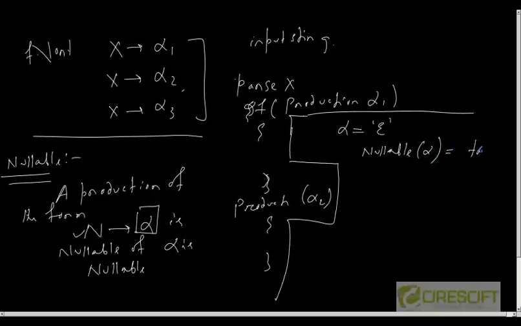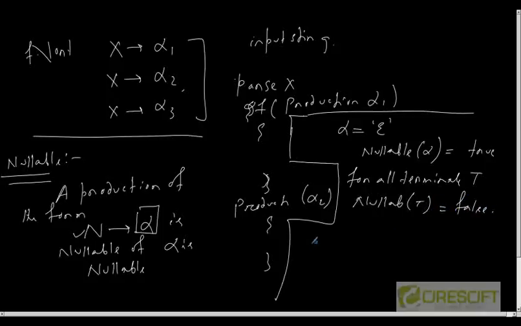It is true. Okay, for all tokens or terminals, what is nullable t? So for a terminal t it is false.